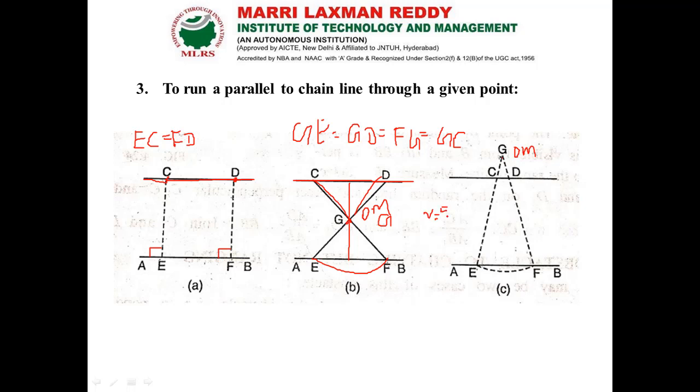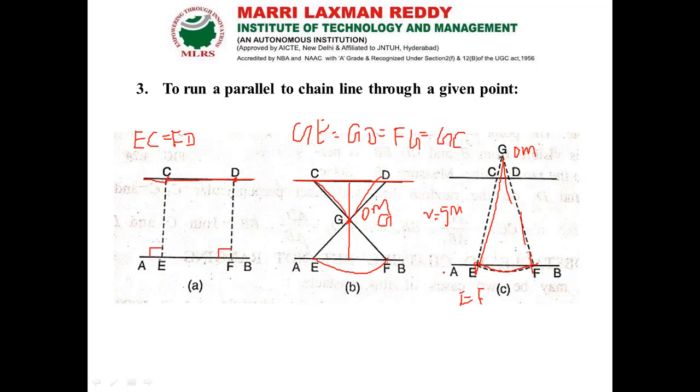Okay, now so what I'm going to do means I'm going to bisect this line and I have to draw an arc. Okay, now so this arc will meet at 2 points, E and F, in the baseline of AB. So now I have to connect this line.